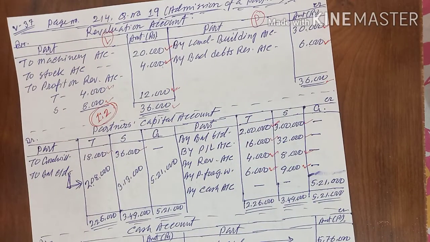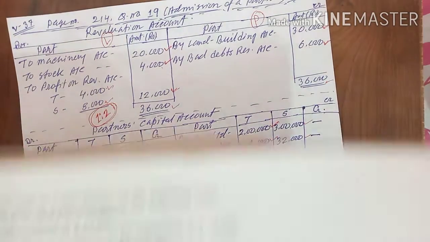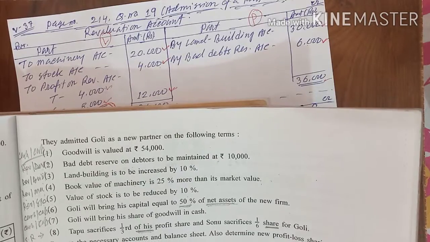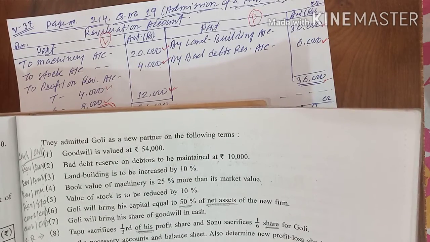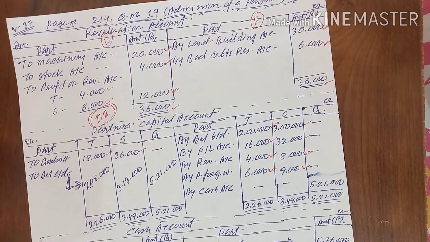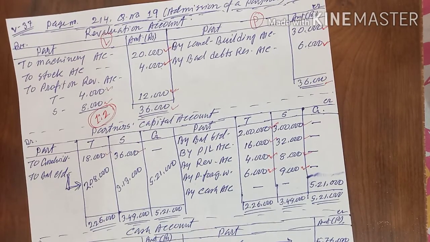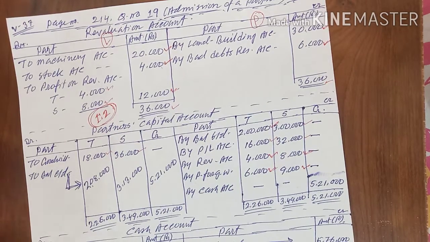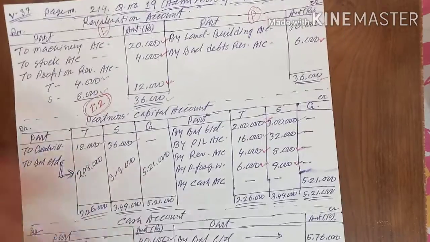In the sixth adjustment, they are telling us that Kohli will bring his capital equal to 50% of the net assets. Equal to 50% of the net assets does not mean 50% of the net assets. It means the net assets are 50% and the remaining 50% he will bring. That's the meaning of it. Let me explain it.